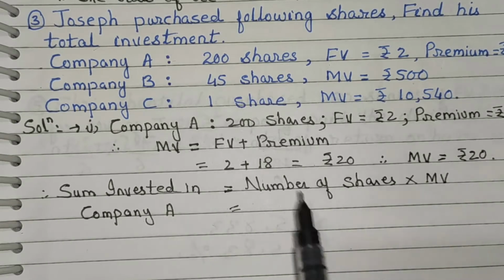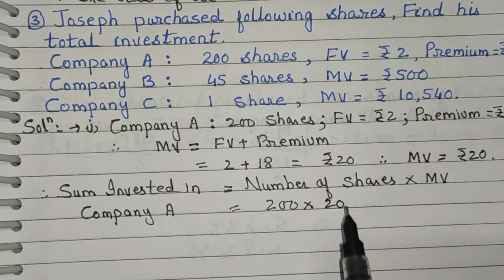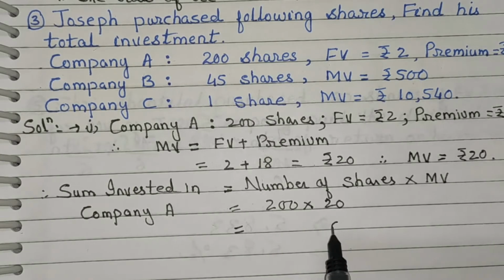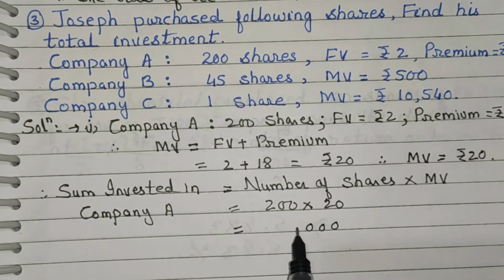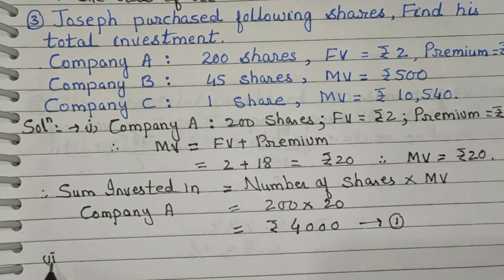Now number of shares 200 into MV. Now MV is calculated as 20. 2 times 20 is 40, and 2 twos are 4. Now we get here rupees 4,000. Give it equation number 1.